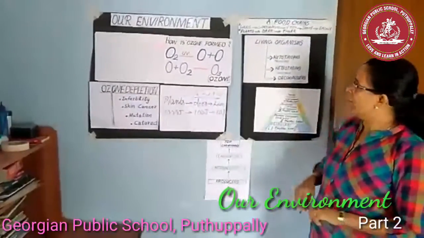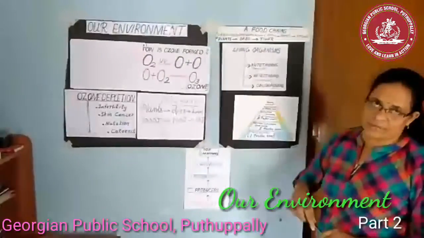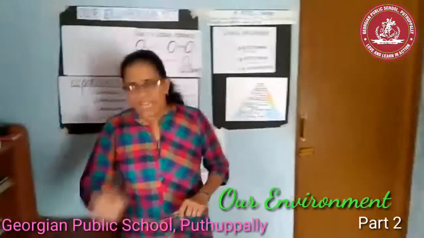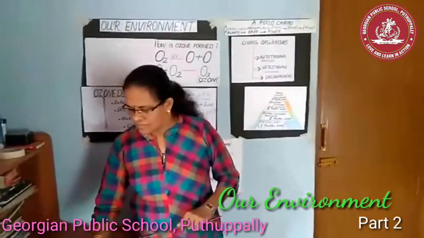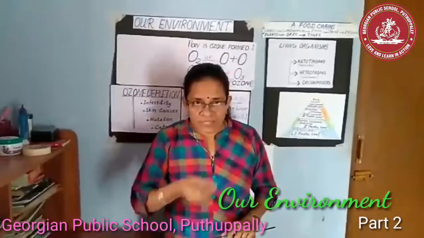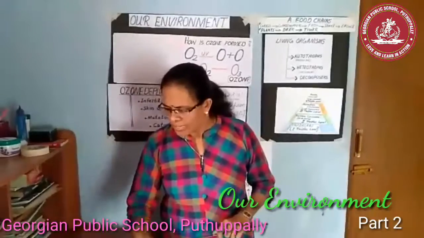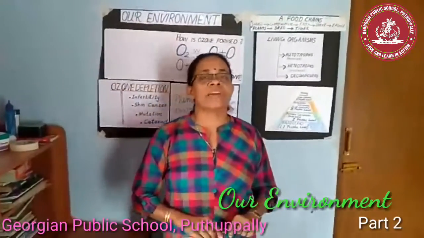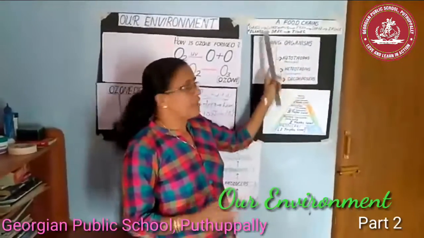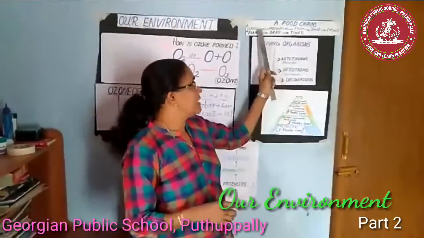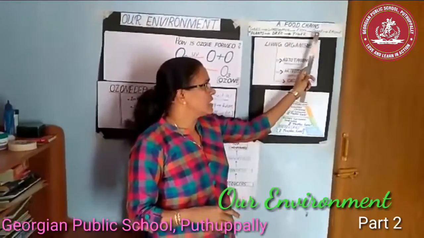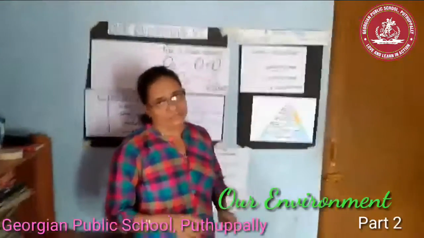Okay. Now let's think, what is a food chain? Have you heard of a food chain? Actually, a series of organisms feeding on one another, or taking part at various biotic levels, forms a food chain. For example, grass, grasshopper, frog, snake, eagle.